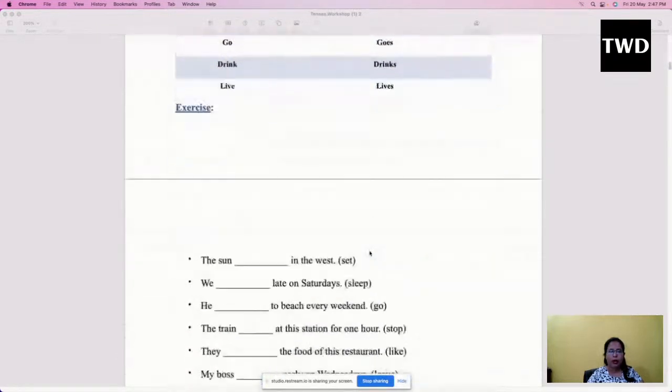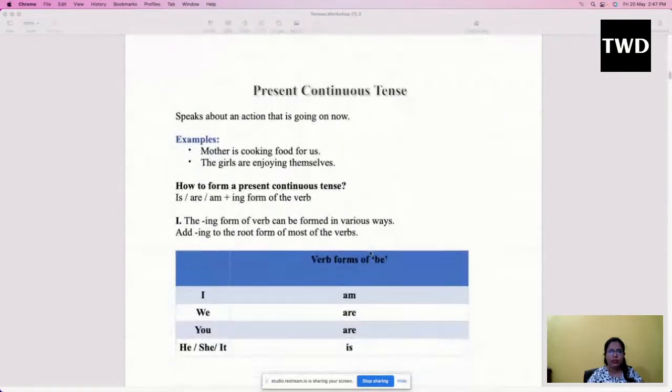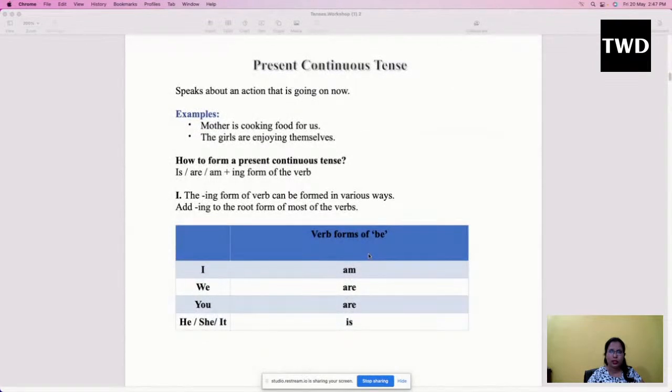We saw about present continuous tense. Present continuous tense talks about the action which is going on right now. So the moment we say continuous, meaning going on action, the action means verb. So here our verb will be coming with ing. The moment we add ing with our verb, that means the action is continuing.